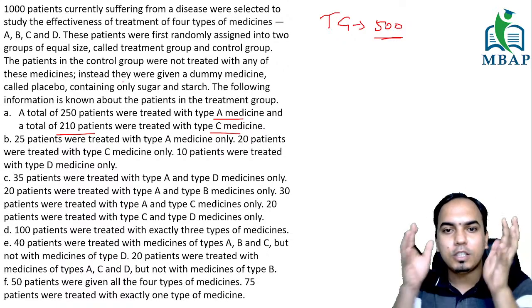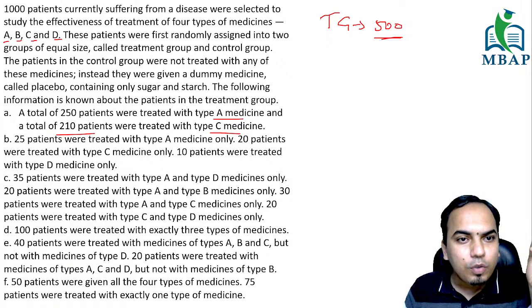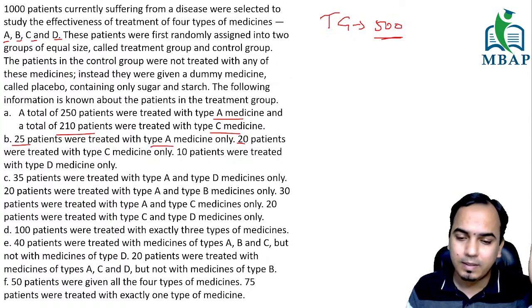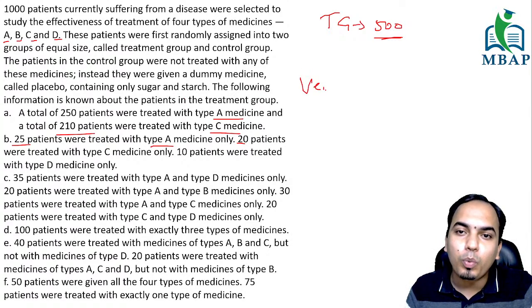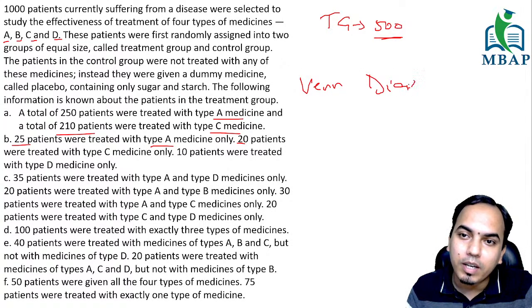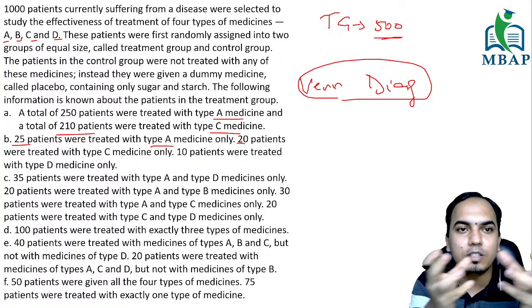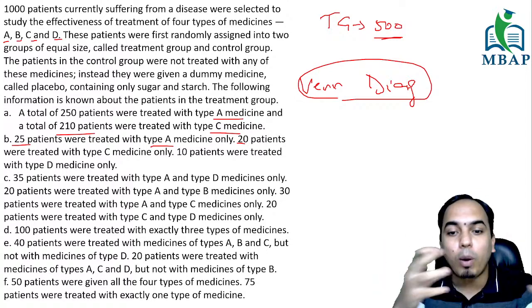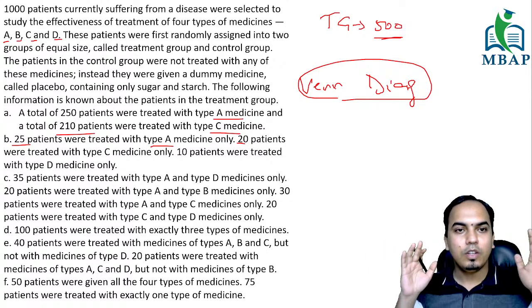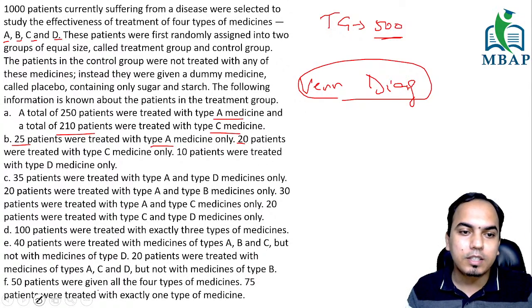So I understand that there's a set of data which is 500, with 4 types of medicines given: A, B, C, D. If you quickly glance through this, they are giving you numbers of how many people were given what type of medicine. So the very first glance makes it very clear to me that this is a Venn diagram question. This is a Venn diagram set where they have distributed this number of patients, which is 500 in this case, into different combinations of medicines that they have taken. So a quick glance gives me this picture very clear, that this is a Venn diagram set.